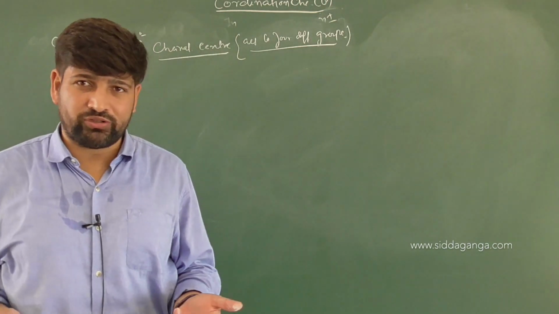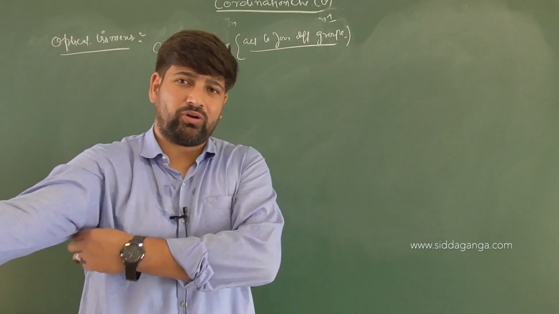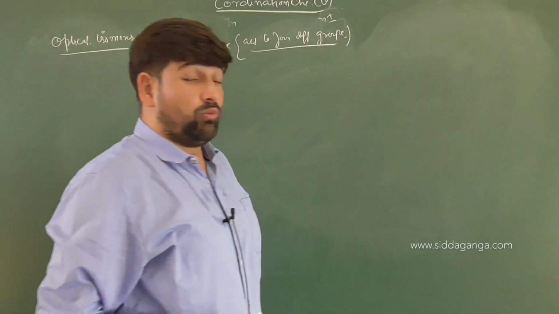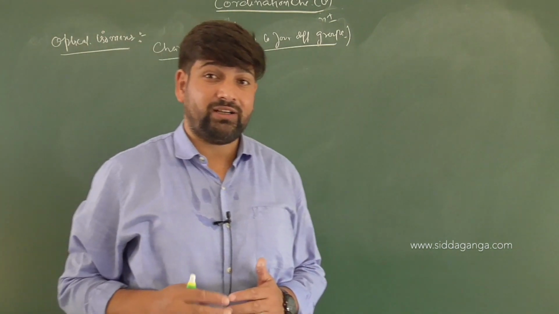You have meso compounds, you know different examples of meso compounds, yes or no? What is a meso compound? It can be divided into 2 equal parts.